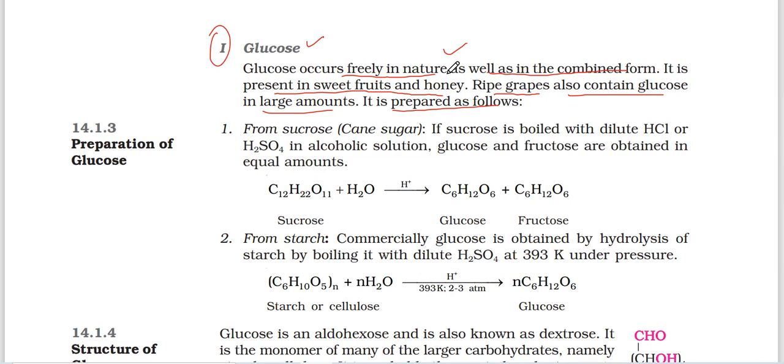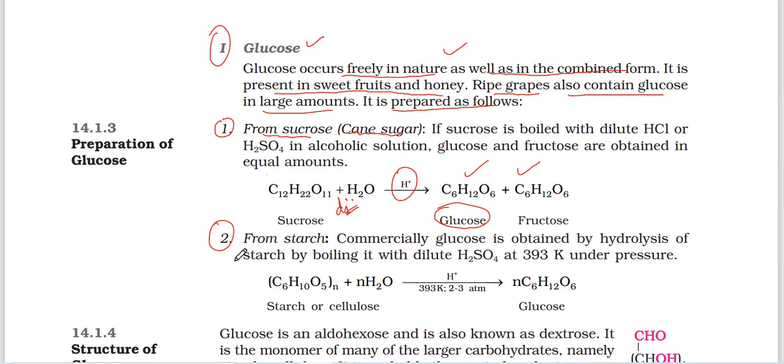In fruits we get some sweetness. The sweetness is due to this glucose. If you want glucose directly, we mostly prepare it from cane sugar. The raw material in cane sugar is sucrose. By hydrolysis we get glucose and fructose. That's why sucrose is a disaccharide.